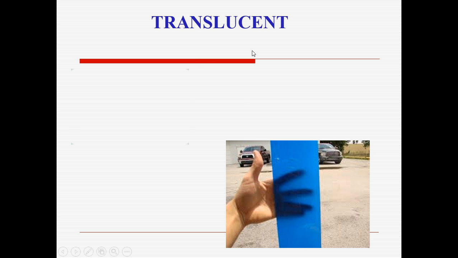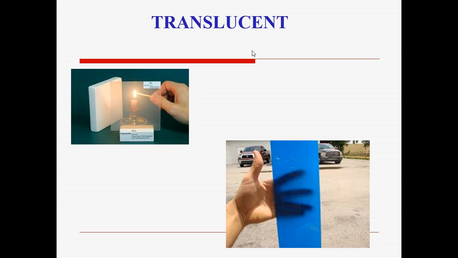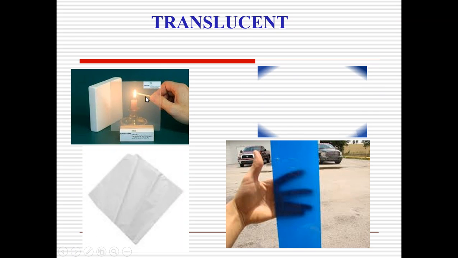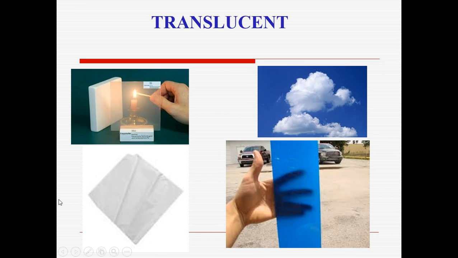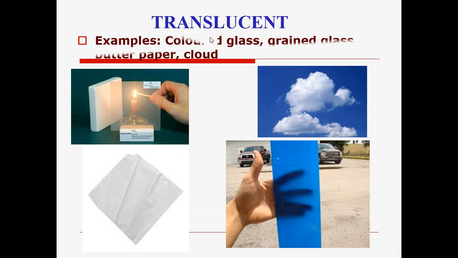So this is an example for translucent. Some more examples, like blur glass. Here you can see frosted glass, where the candle or the matchstick you can't see them clearly, right? Yes, ma'am. Next one, here butter paper. Butter paper is also an example for translucent. Even cloud will also come under an example of translucent material.